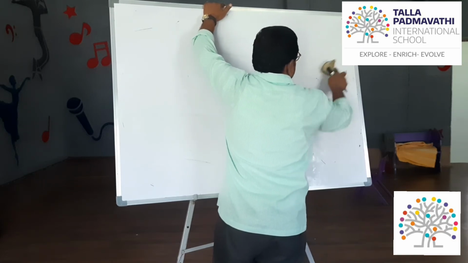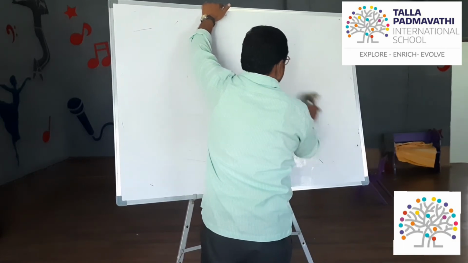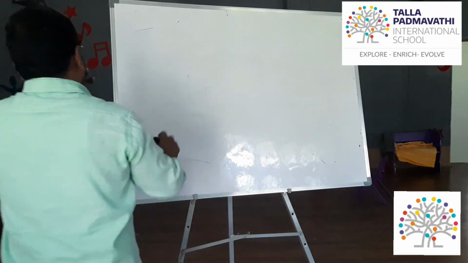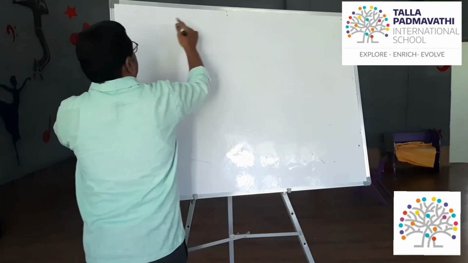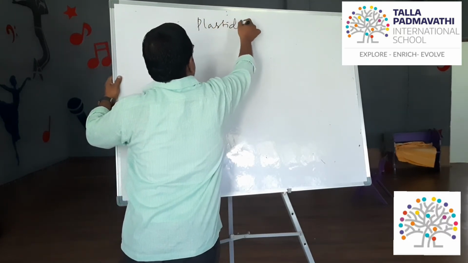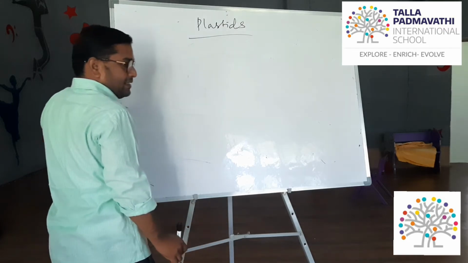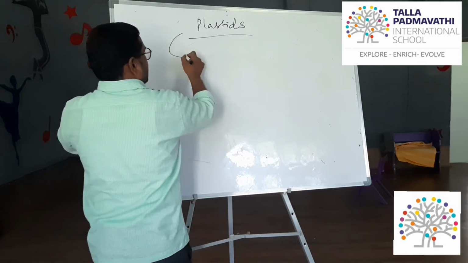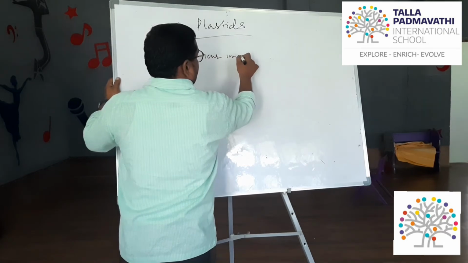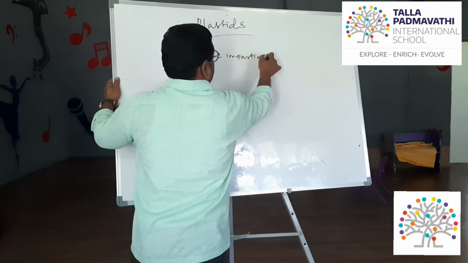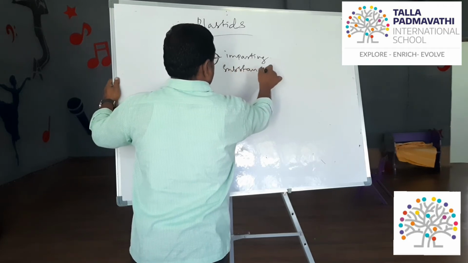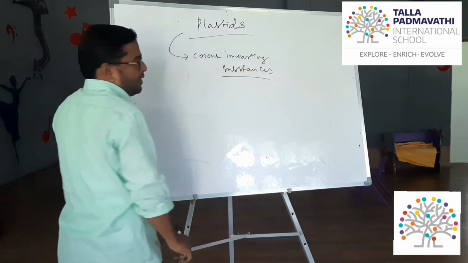They also have their own DNA. Color imparting substances are called plastids.